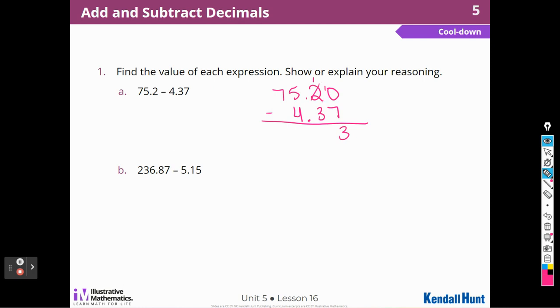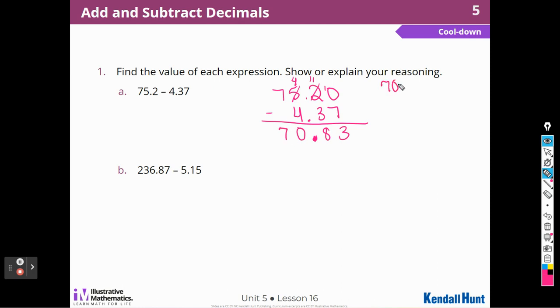I cannot take 3 from 1, so I'm going to borrow 1 from the 5 and make that a 4, and that becomes an 11. And I think 8, 9, 10, 11, yes. 11 minus 3 is 8. Bring down my decimal point. 4 minus 4 is 0, and 7 minus nothing is 7.